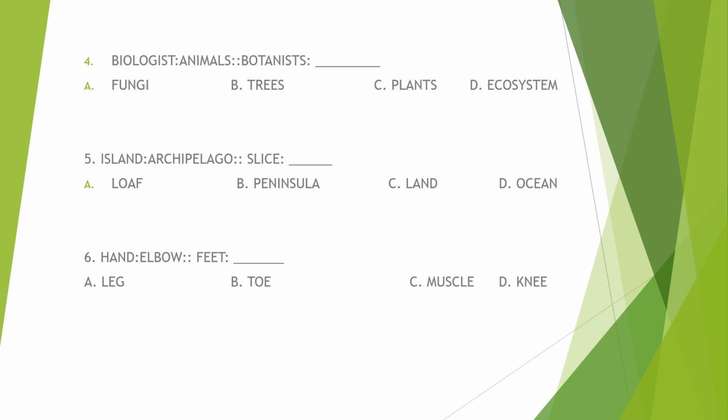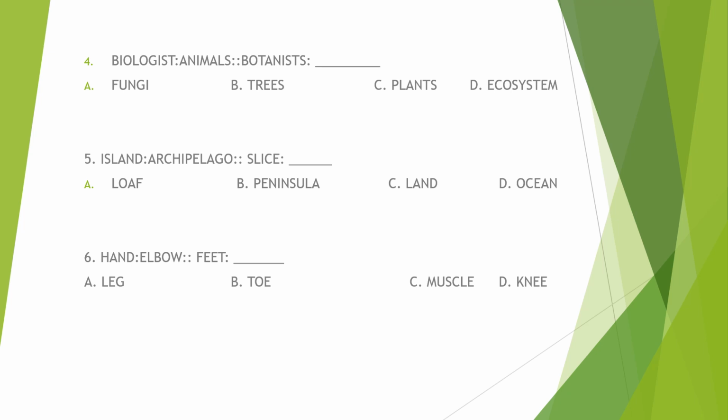Biologist is to animals, as botanist is to. Letter C, plants. Island is to archipelago, as slice is to. Okay, based on this, archipelago is a group of islands.